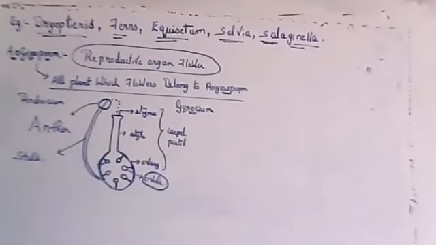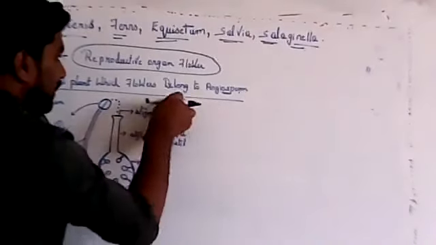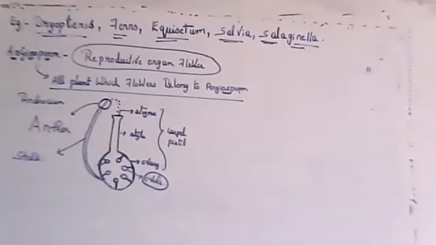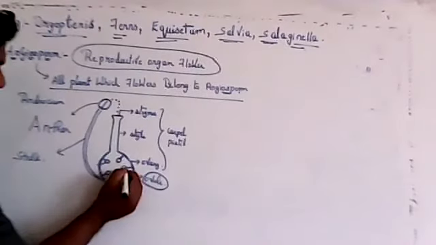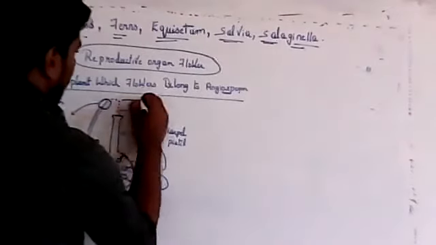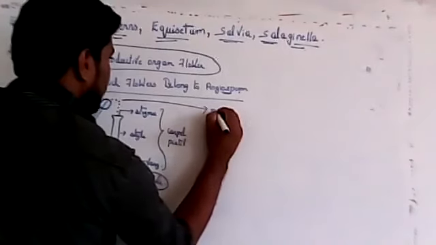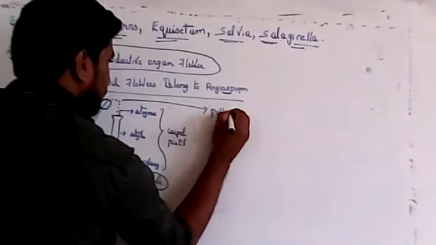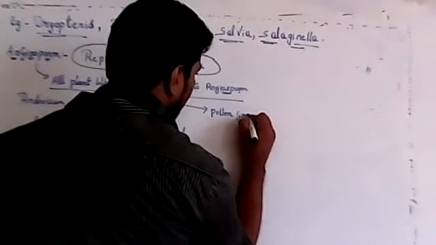The anther will release the male gamete, and the female gamete is produced inside the ovule. The male gamete is called pollen grain. We don't use the term sperm here.